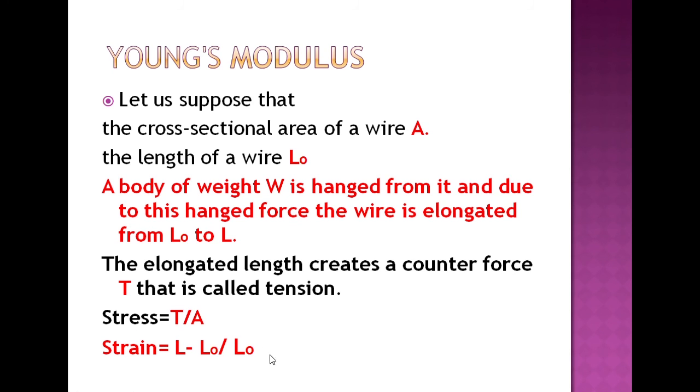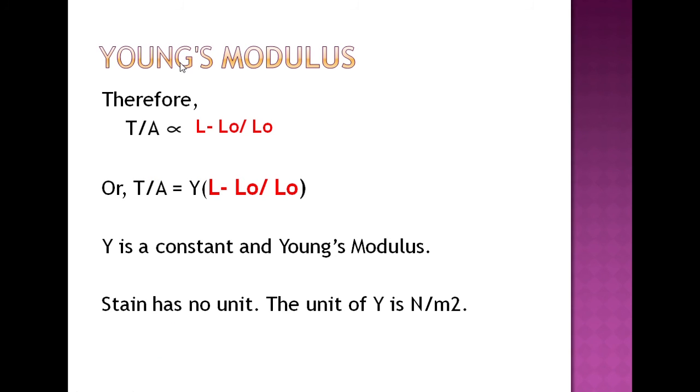It is a ratio, so it has no unit. Young's modulus, therefore: tension divided by A, that is stress, is proportional to L minus L0 divided by L0, that is strain. Now we keep a constant denoted by Y, and this is known as Young's modulus. The unit of Young's modulus is Newton per meter square, and strain has no unit.